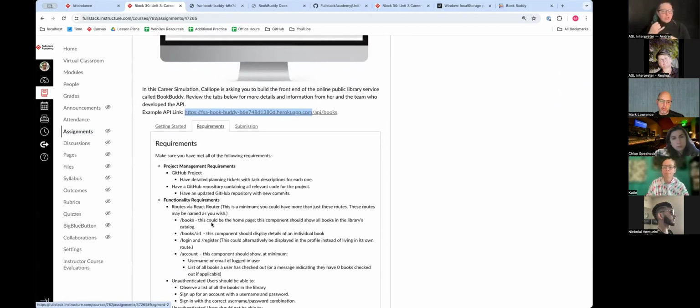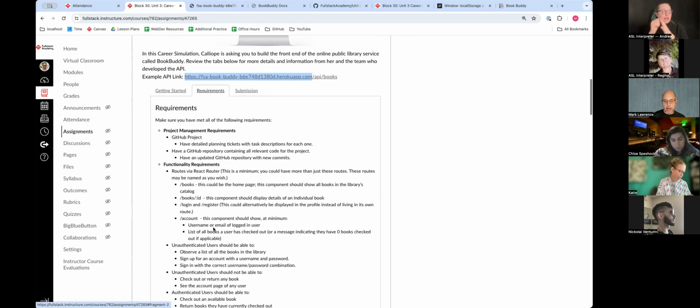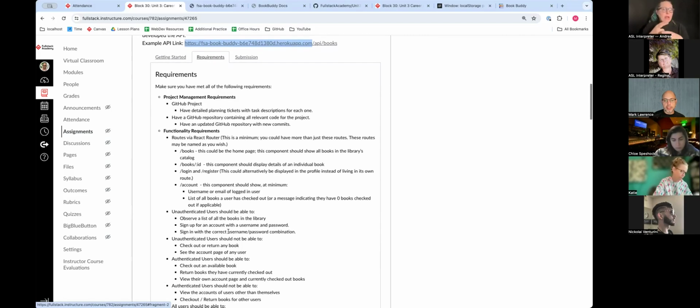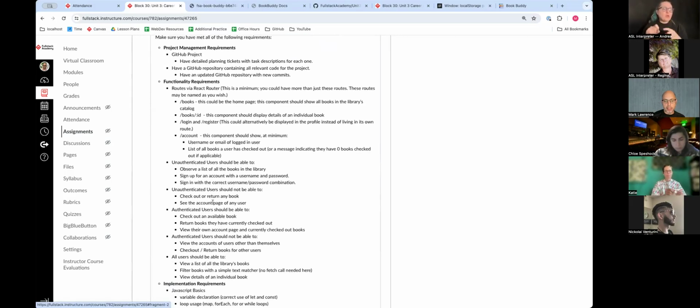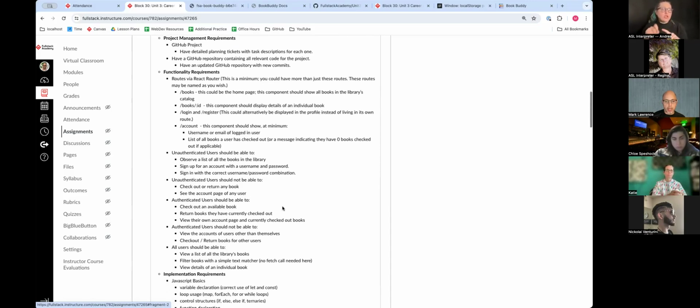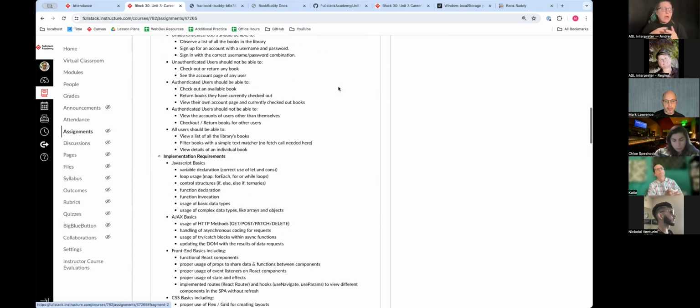You need a books route for all the books, a books ID to display details of an individual book, login and register to be able to create an account and log into that account, and a route for /account, which will show the username, logged in user, and list of books. Authenticated users should be able to check out a book; unauthenticated users should not. We kind of went through this.